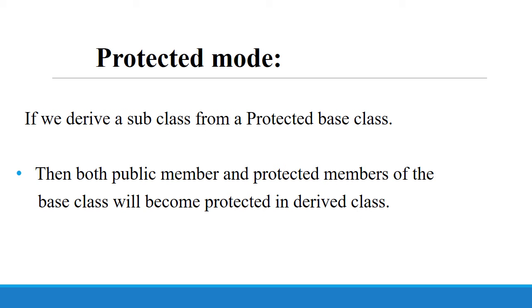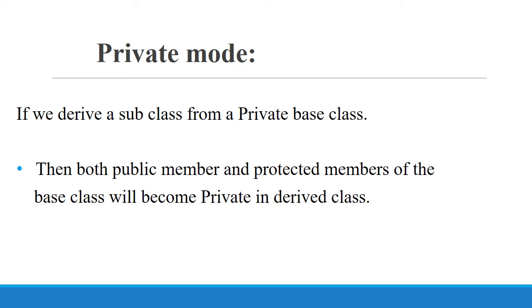The next mode is the protected mode. If we derive a subclass from a protected base class, then both public members and protected members of the base class will become protected in the derived class. Private mode: if we derive a subclass from a private base class, then both public members and protected members of the base class will become private in the derived class.